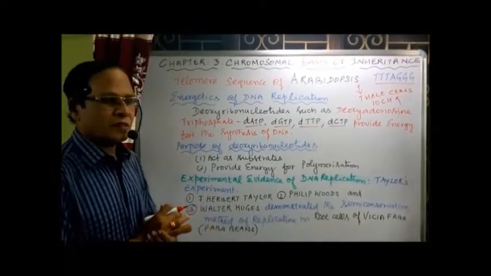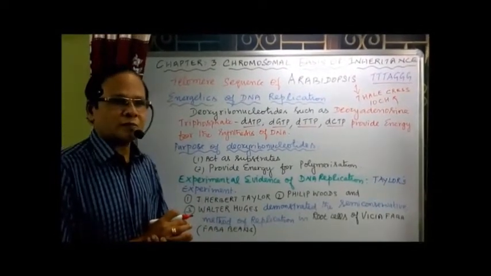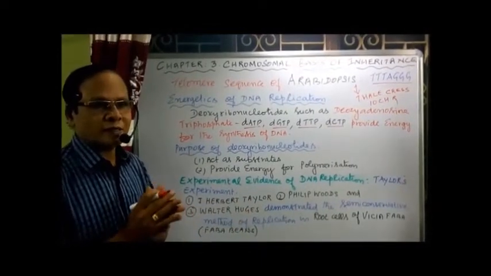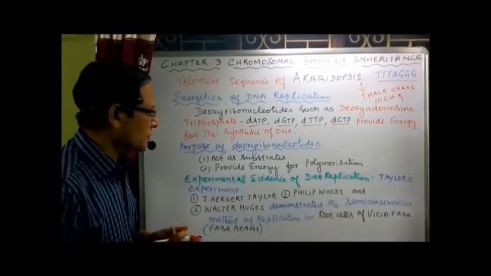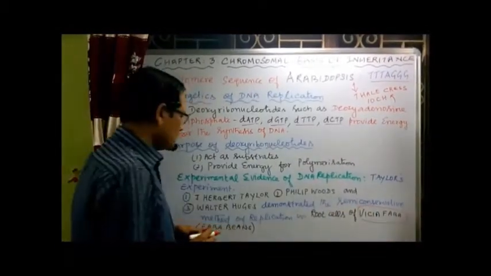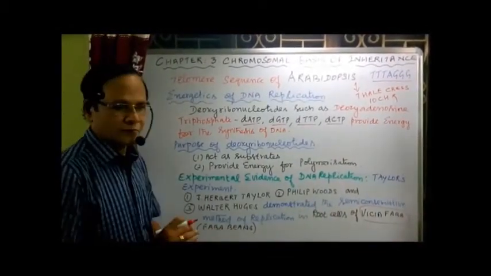Now here the same experiment was also conducted by three people. Normally it's called Taylor's experiment. He conducted an experiment in a plant called Vicia faba. So Vicia faba, I made a mistake, Vicia faba. This is normally called faba beans.